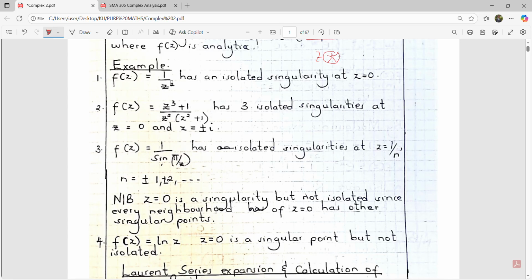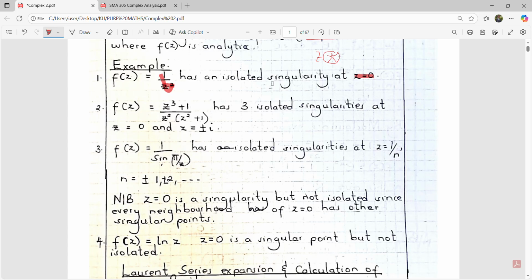f of z is equal to 1 over z squared. So where will this function 1 over z squared have an isolated singularity? The first thing we check is where this function fails to be analytic, where it fails to be differentiable. You can see that when I put z equal to 0, this function will be 1 over 0, which is undefined, and therefore it fails to be analytic. So at z equal to 0, it is a singular point.